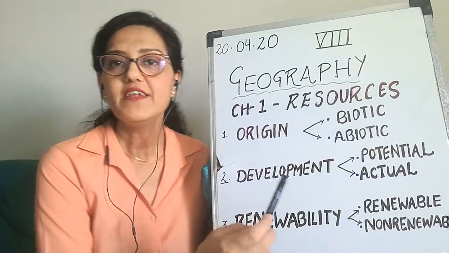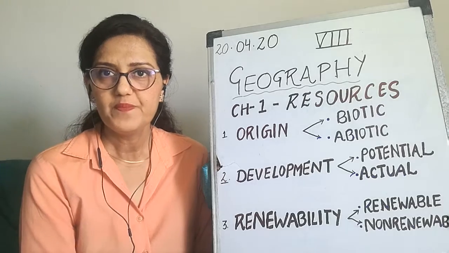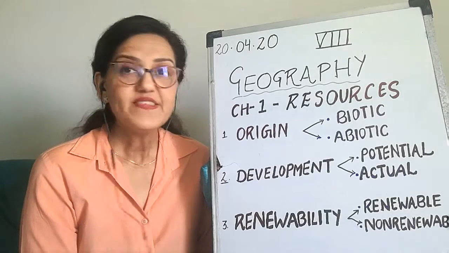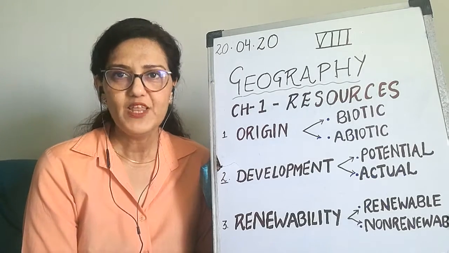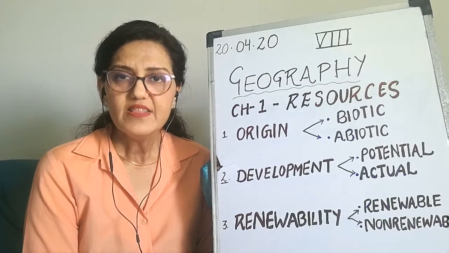Children, we have started our chapter, Resources. This is your first chapter of geography. I already started this chapter and I have told you the meaning of resources. What are resources? Resources are the gifts of nature.